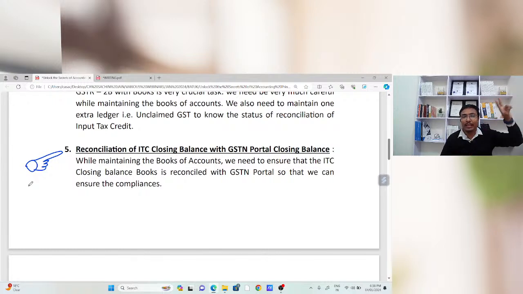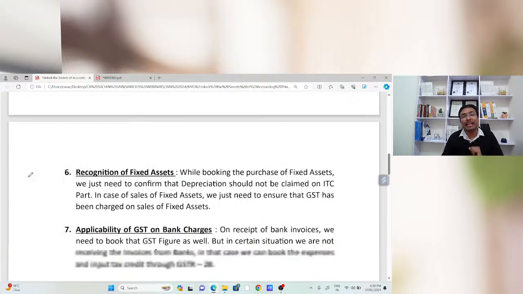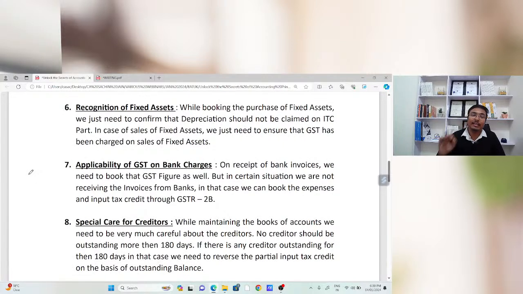So output we had covered, input we had covered, expenditure and income we had already covered, and the reconciliation of 2B and 3B and the reconciliation of the closing balance of input tax credit from the books of accounts and from the GST common portal is done. If anyone has any question related to these points, ask the same in the chat box.